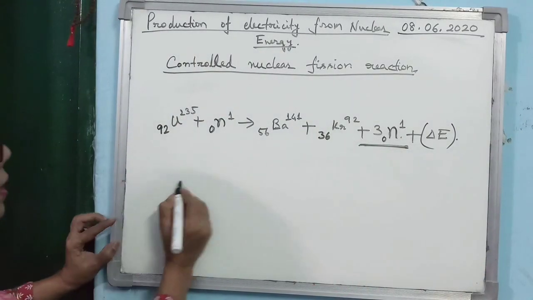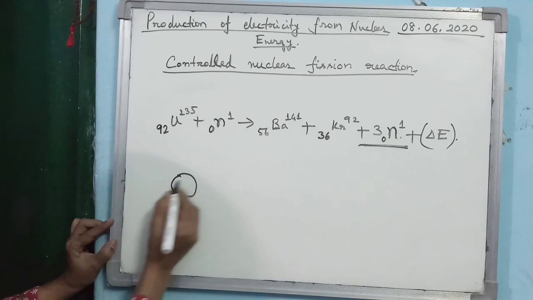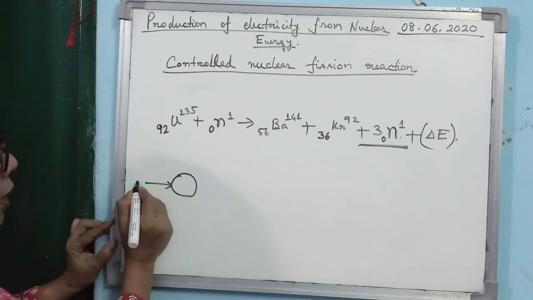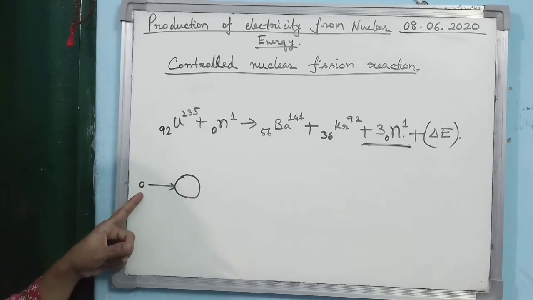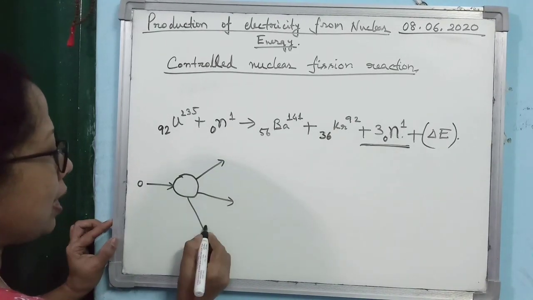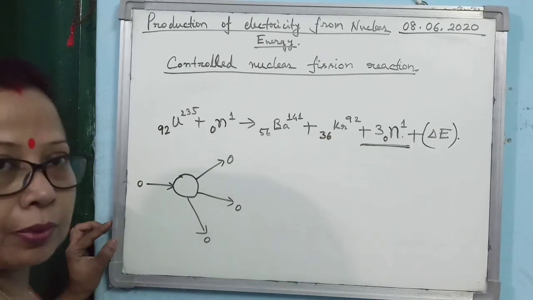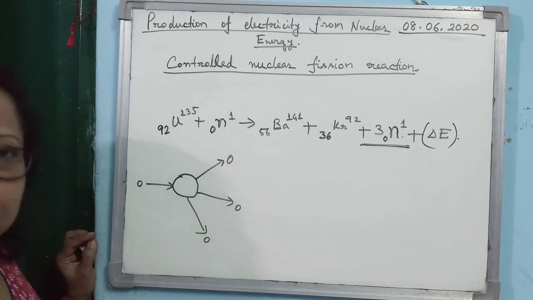Suppose this is the first uranium nucleus which is bombarded by a neutron. Then what will happen? After the reaction, 3 neutrons are produced. I am not showing barium and krypton, as they are the waste material.